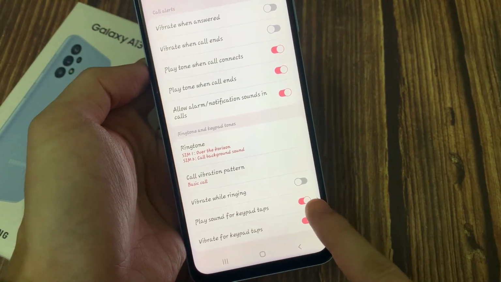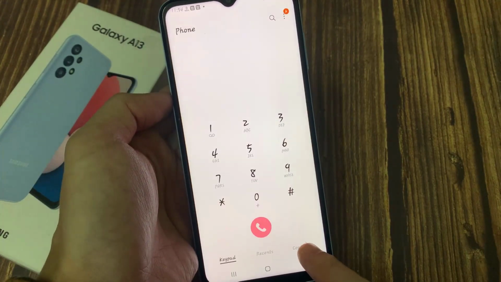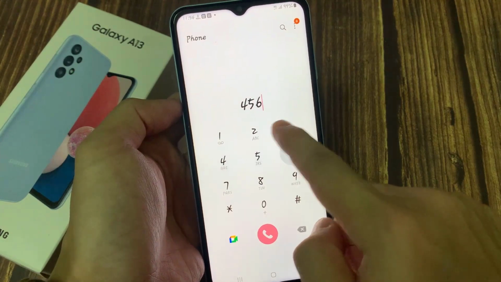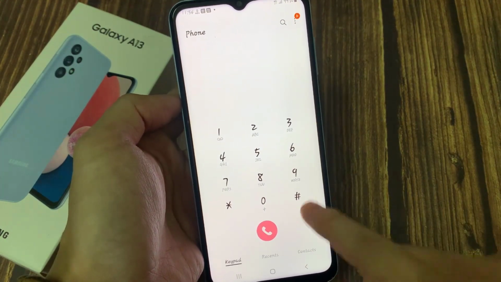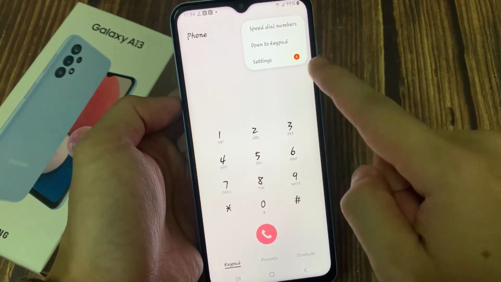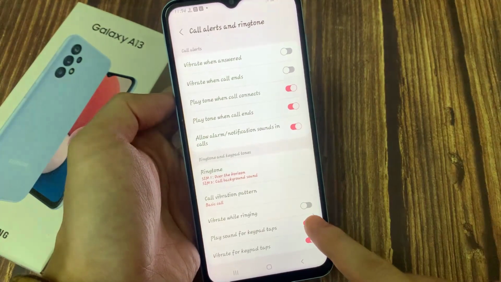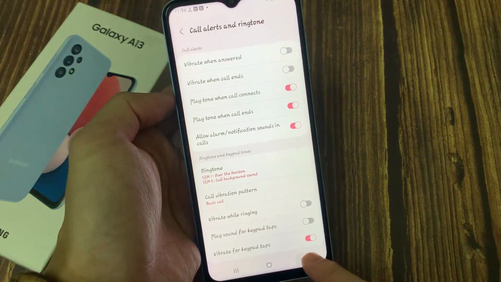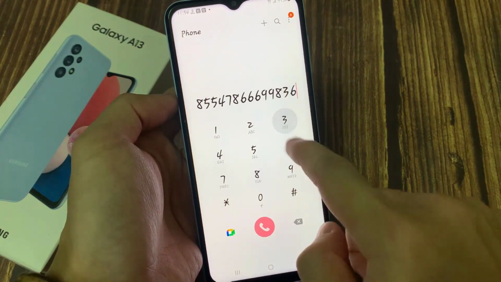Turn it on now. Once it is on, you can see if I go back to my keypad right here and tap on it, it will make a tone noise. So if I switch it off, this is what happens when I turn it off. You can see that if I tap on the keypad now, it will not make any noise.